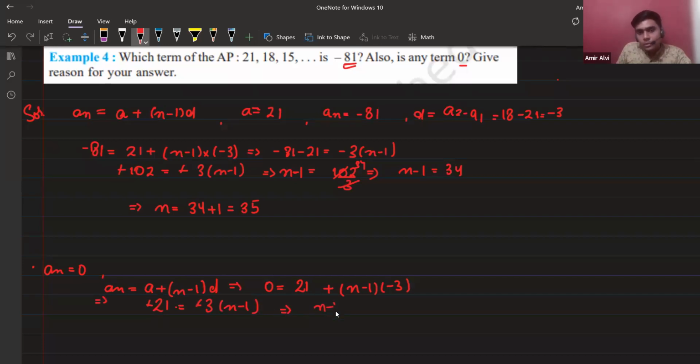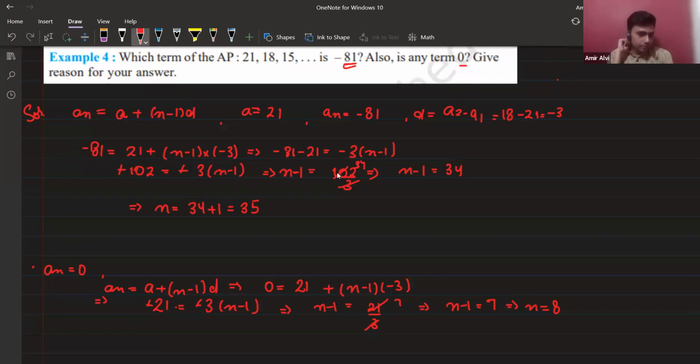So n minus 1 will be equal to 21 upon 3, so 7. So n minus 1 equals 7, so n equals 8. Hiba, I think you got the answer as 0. The term which equals 0 is at n equals 8, so that answer is applicable to that situation.